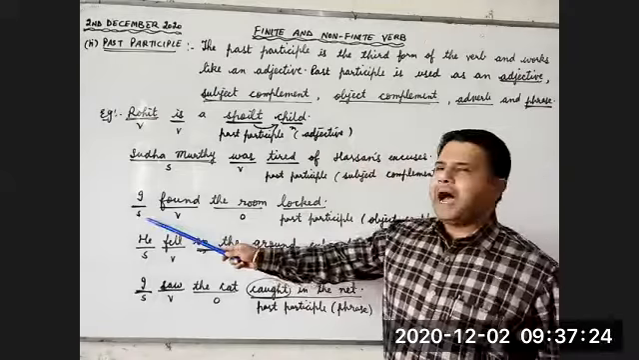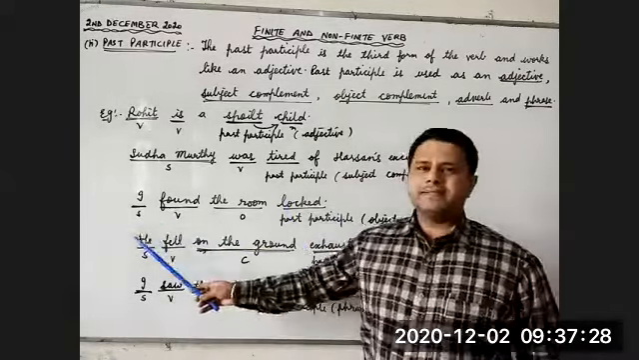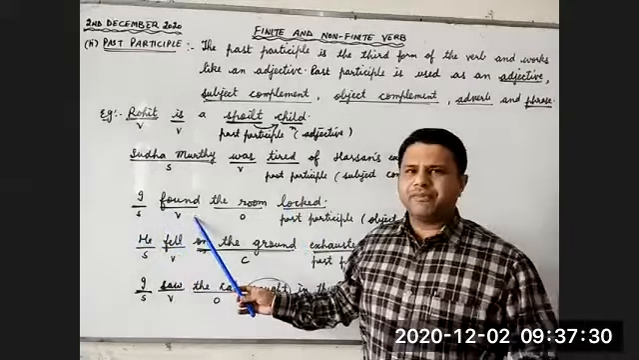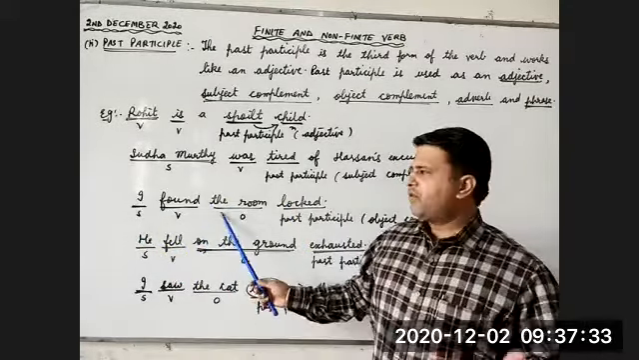Third example: I found the room locked. I is the subject, found is the finite verb, the room is the object. What happened to the room? It was locked. I found the room locked. Children, locked is the third form of the verb. It is used as a past participle here.